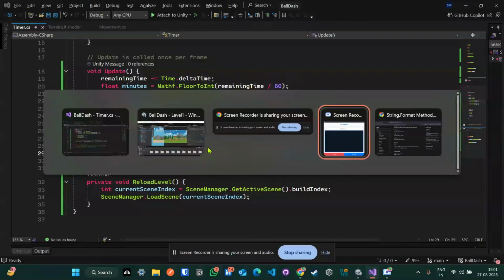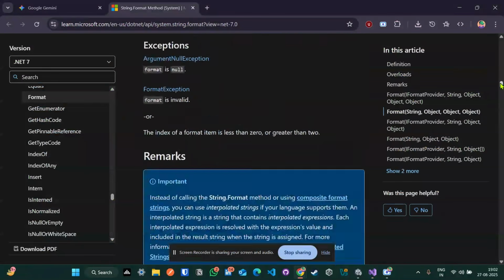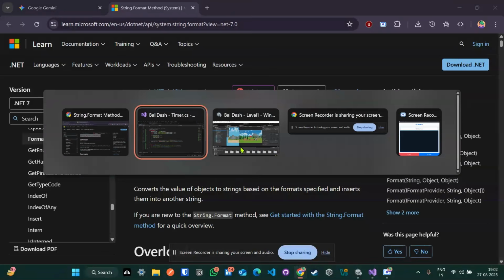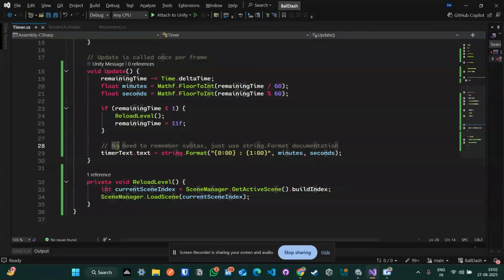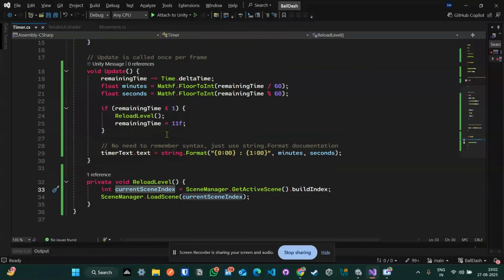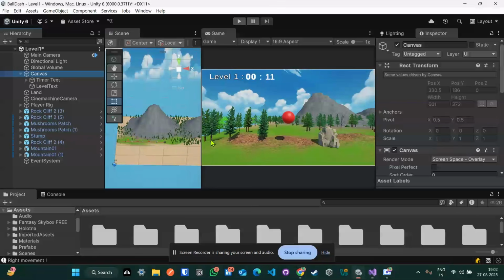I wanted to show you the Microsoft's official documentation on string format method, but I couldn't understand anything, and I just told myself that no need to remember the syntax, just use string.format documentation, or I will use this code from my GitHub in future for similar situations. And reload level is pretty simple. I get the current scene index from SceneManager.GetActiveScene.buildIndex, and I reload the scene, and I call this reload level if you hit a time below 1 second.